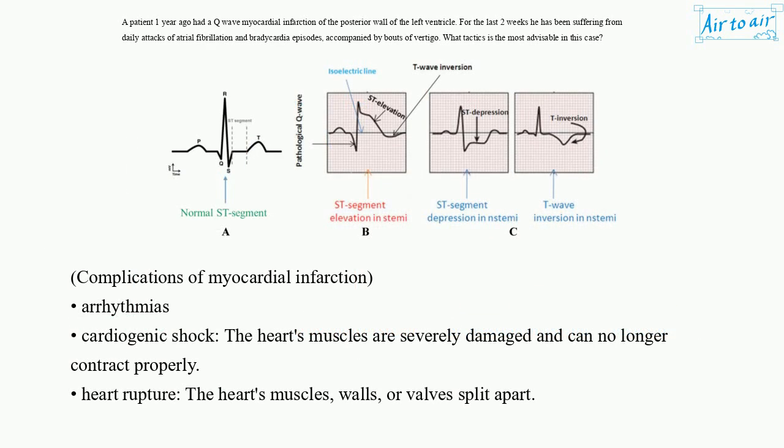Complications of myocardial infarction: arrhythmias, cardiogenic shock. The heart's muscles are severely damaged and can no longer contract properly. Heart rupture. The heart's muscles, walls, or valves split apart.